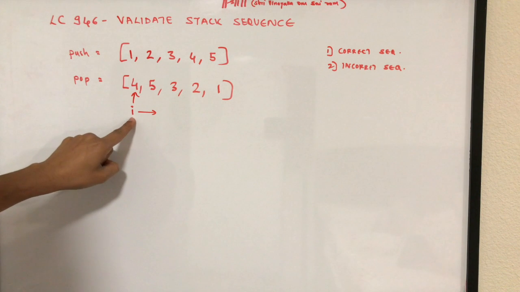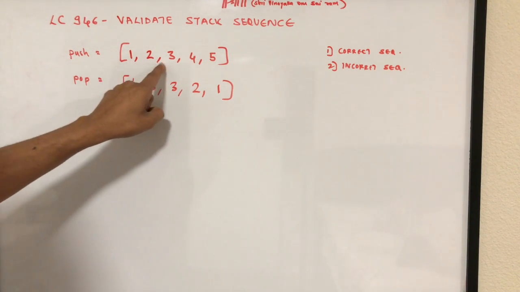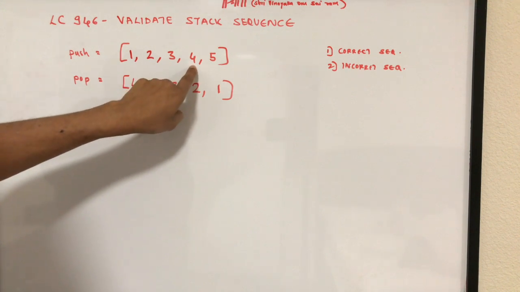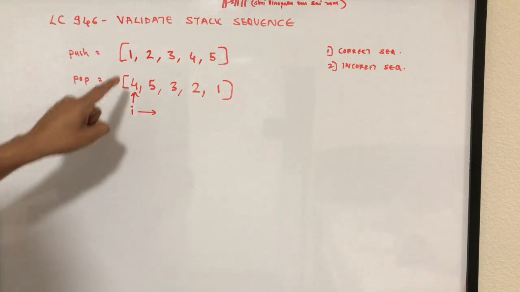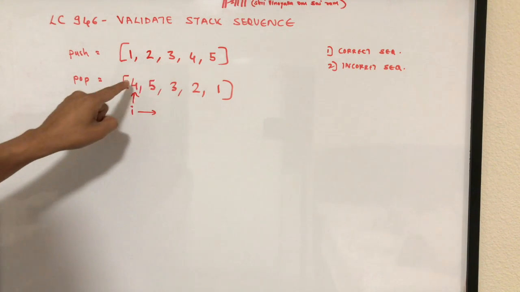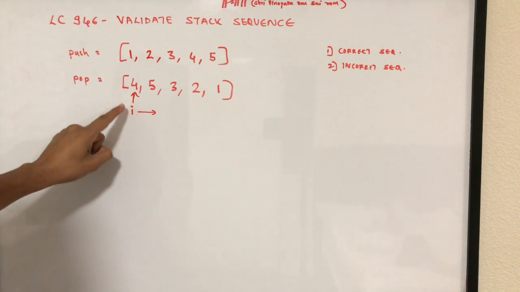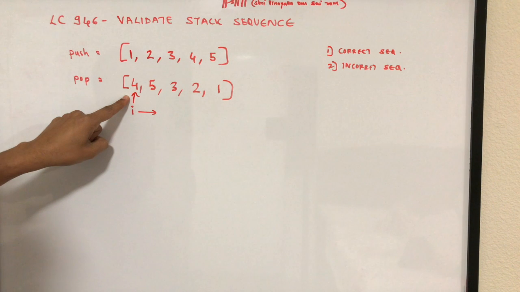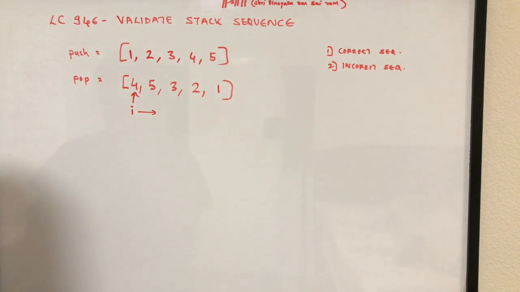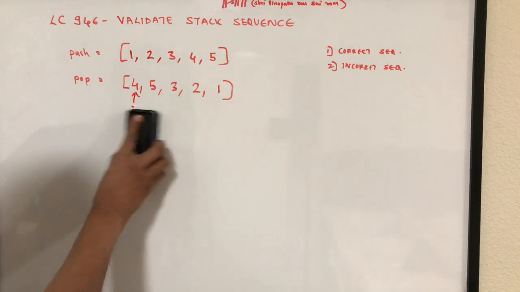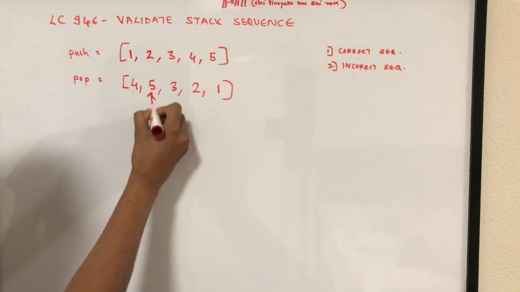So we start with I here and we try to iterate through all the elements in push until we find a 4 which is same as this I element. So now let's say we find both are same. So that means that now we can pop 4 which is the top of the stack so that we can get this element in the pop sequence. And then we increment I to I plus 1. So now our new I is positioned at the next element which is 5 in this case.